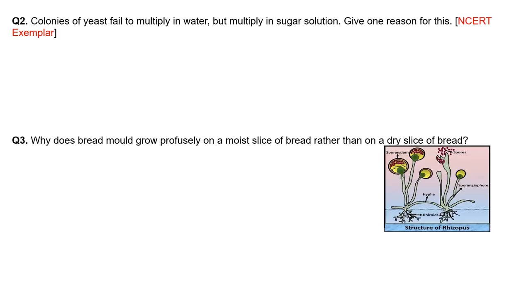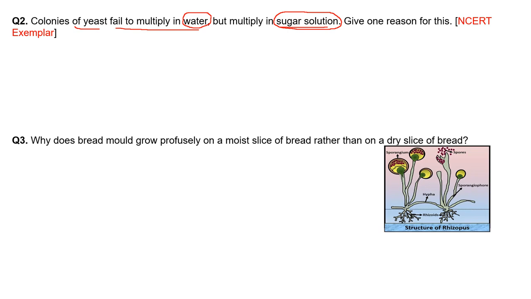Now question number two. Colonies of yeast fail to multiply in water but multiply in sugar solution. Give one reason for this. As we know, water has only minerals present in it, but a sugar solution is a source of energy. It is a source of glucose, and glucose is a very important ingredient for respiration.